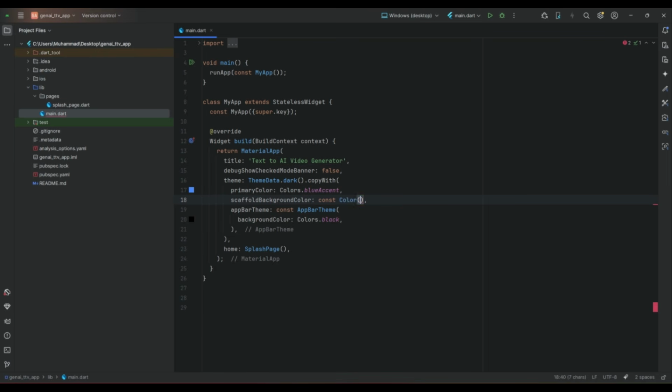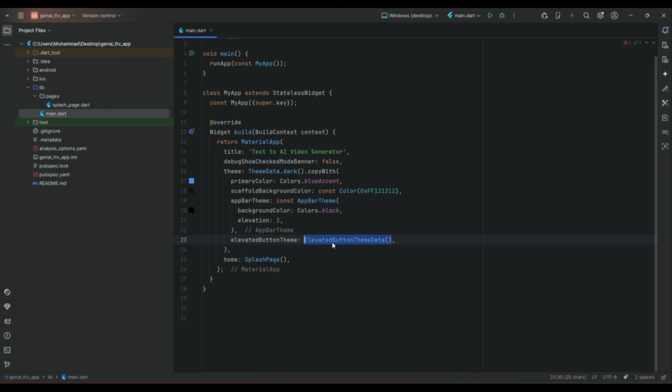For example, Color(0xFF121212). Now if you notice here, this color is a little bit light, so light dark, and this is pure black. So every page will have a light black background color, and pure black will be for every app bar. For every app bar, the elevation we will set to 2.